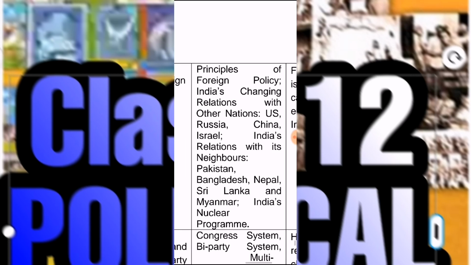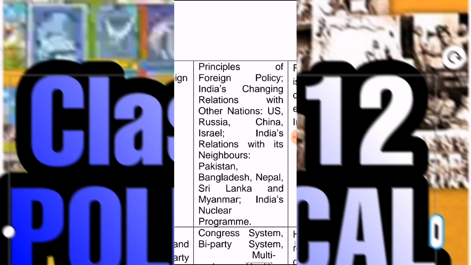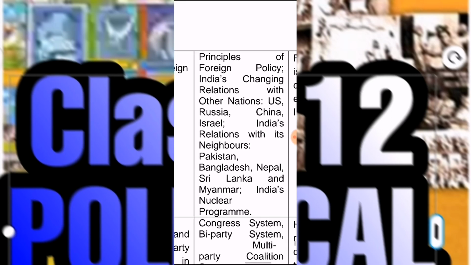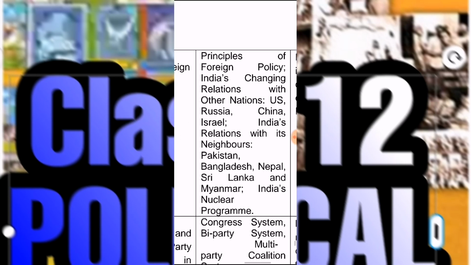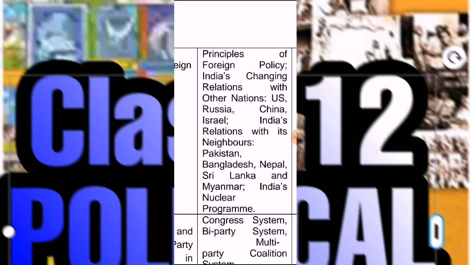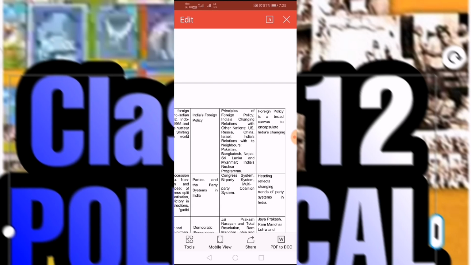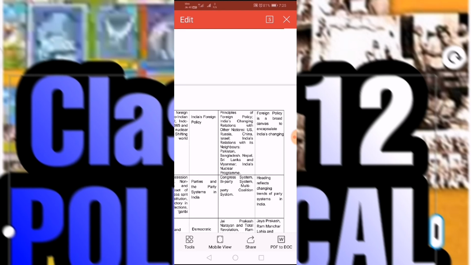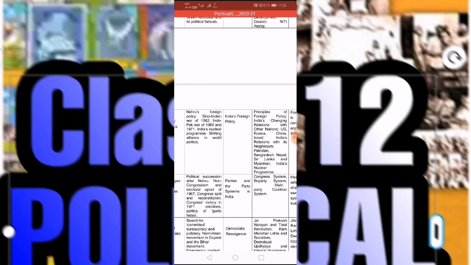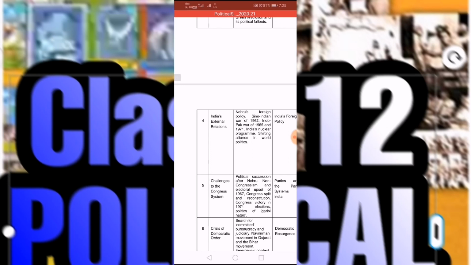For the board exam, you must prepare these topics recently issued by the CBSE board. India's relations with its neighbors, Pakistan, Bangladesh, Nepal, Sri Lanka, Myanmar, and the very next topic is India's nuclear program. So foreign policy is a major important topic. Don't forget to learn it for the board exam.